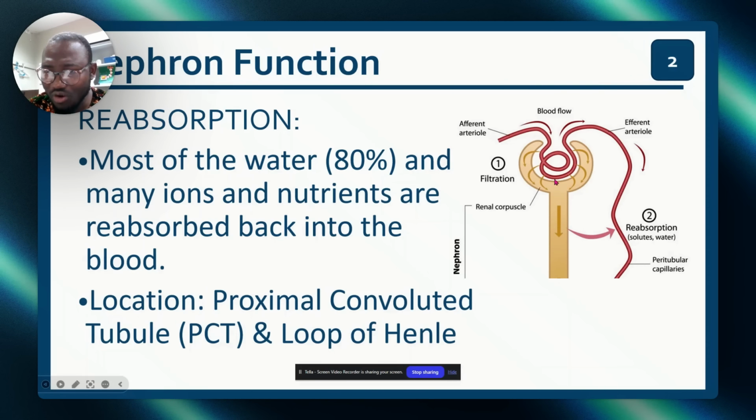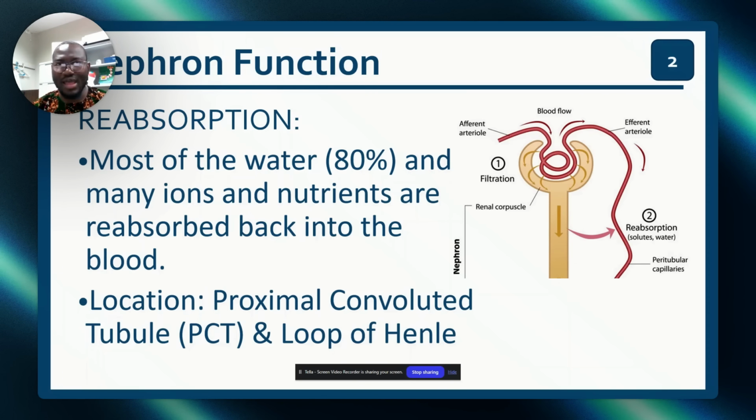So this filtration happens here, correct? After filtration, the blood is now coming out through the efferent, and the blood is reduced. Why? Because a lot of things were taken away from the blood, and the blood is angry. Why did you take a lot of things from me? Please give me back my products. That is called reabsorption. The blood is now taking backwards the things that were filtered from it initially. So you filter almost 180 liters, but blood will take almost everything back.